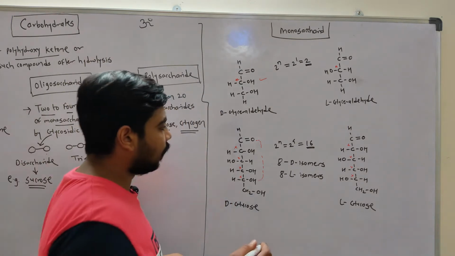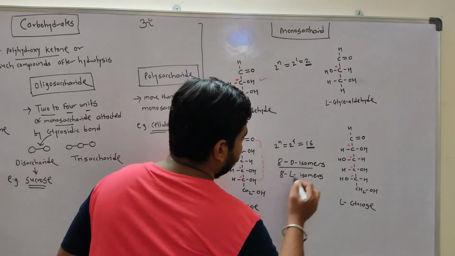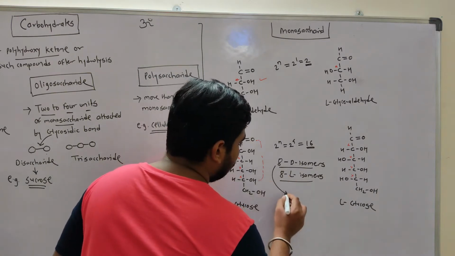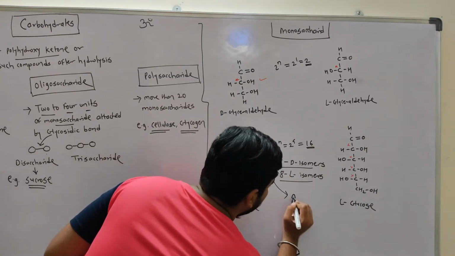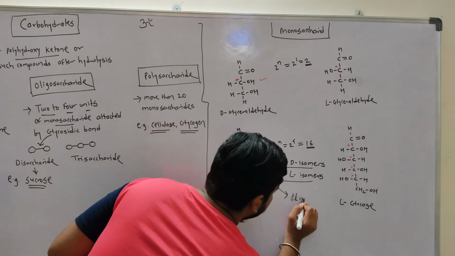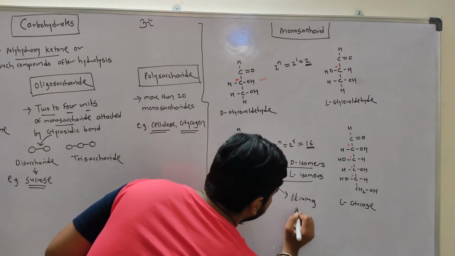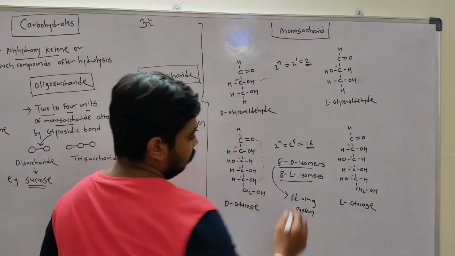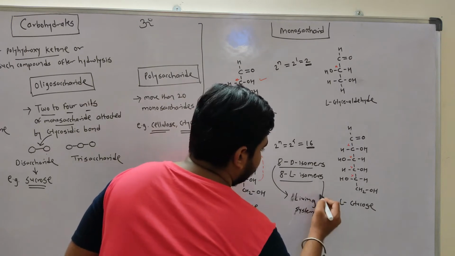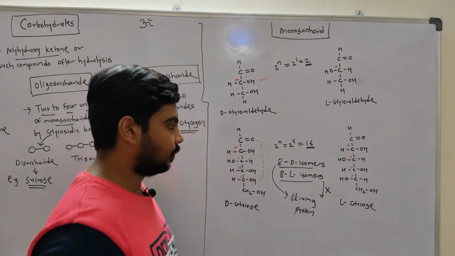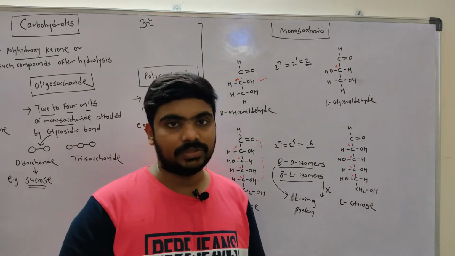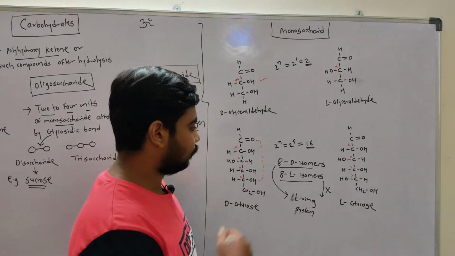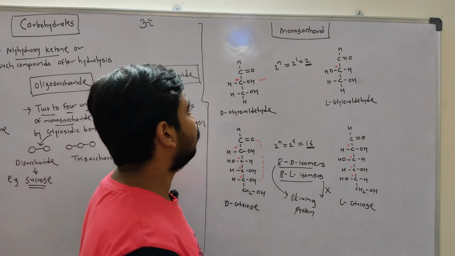As I said, there are 8 D isomers and 8 L isomers of glucose. The D isomers are found in living systems. The L isomers are not found in living systems. Only D isomers are present in living systems. So that's how the isomers of monosaccharides exist.